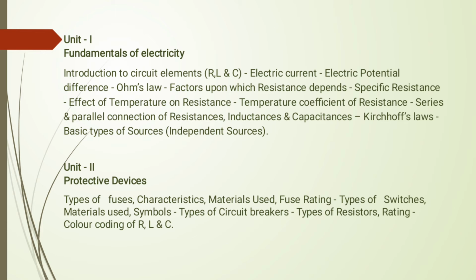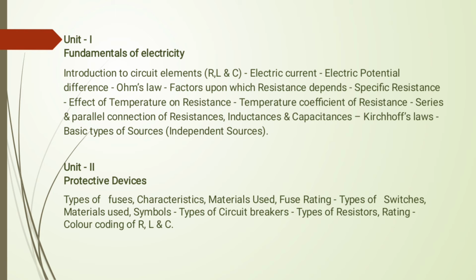In the second unit, your syllabus presents protective devices. What are the protective devices, their types and uses, which types of materials are used, fuse rating, types of switches, materials used, symbols, types of circuit breakers and types of resistors, and also rating and color coding. The color coding is very, very important, students. This color coding is useful to identify the resistor ratings. You will also use these color codes in lab sessions.